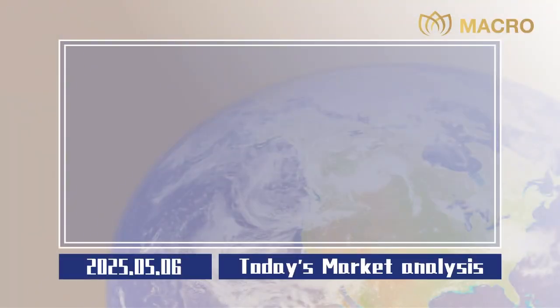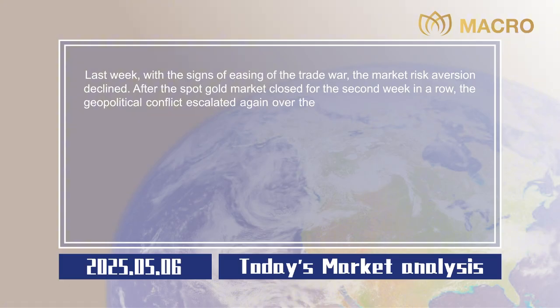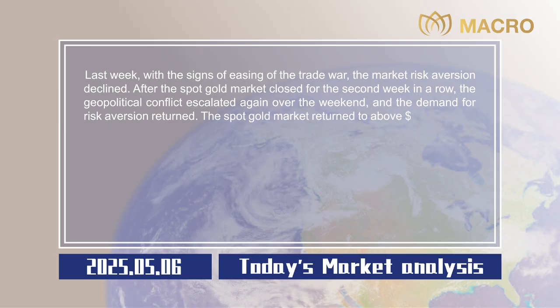Market analysis. Last week, with the signs of easing of the trade war, the market risk aversion declined. After the spot gold market closed for the second week in a row, the geopolitical conflict escalated again over the weekend, and the demand for risk aversion returned. The spot gold market returned to above $3,300 per ounce at the opening of this week.